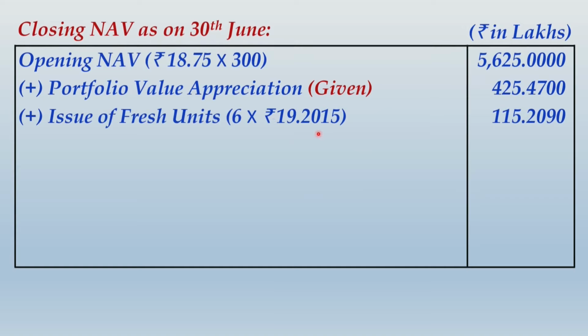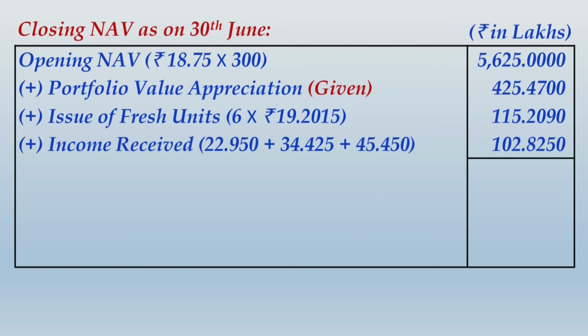at which the fresh issue was taking place, and that comes to 115.2090, and you also add the income that the mutual fund has received from April to June. So April, May and June, all the 3 months income aggregated. So these are the components by which the value of the fund is increasing, but there are now certain components for which the value of the fund will come down.